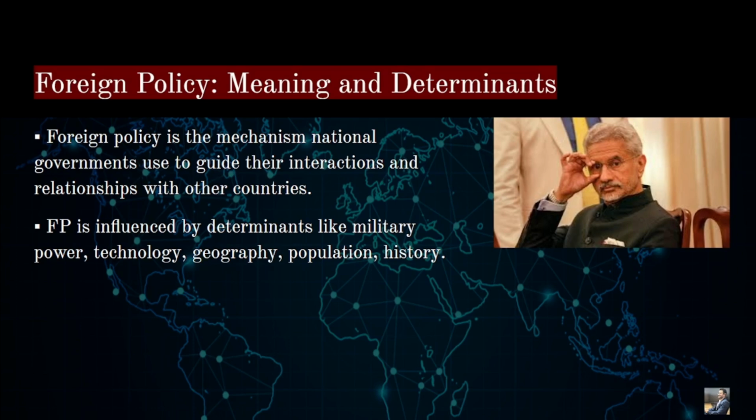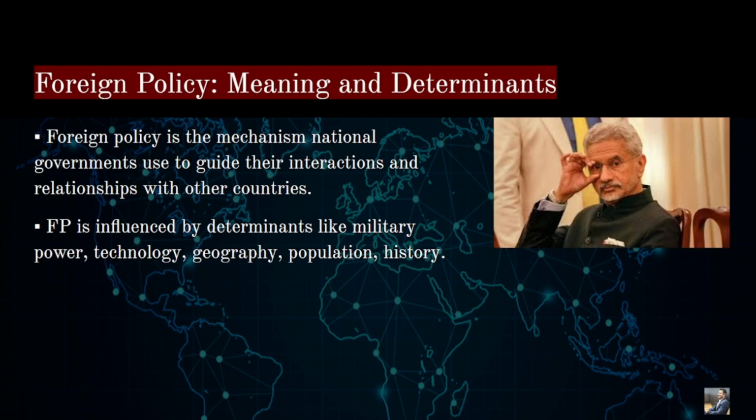Countries like Sri Lanka and Maldives are under huge debt to China. China is continuously, insidiously occupying territories and building ports. And that is where the importance of the neighbors comes in. So this is the individual who is responsible to strategically take our foreign policy stand, the position that it has today. So now let's see what foreign policy is.